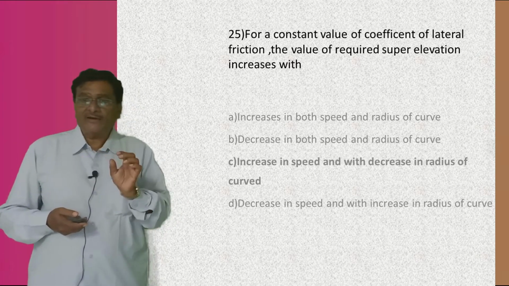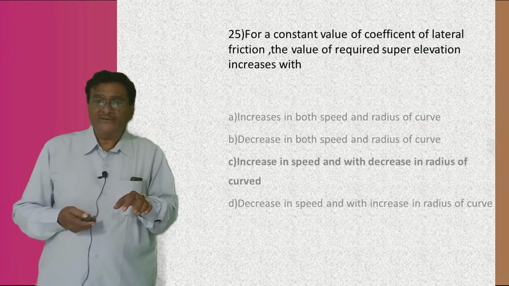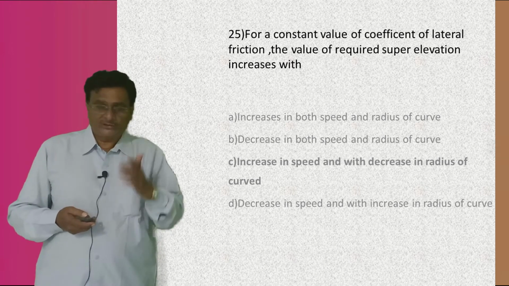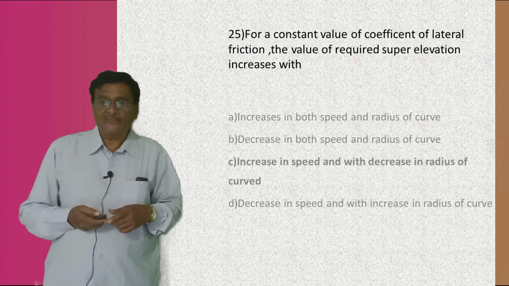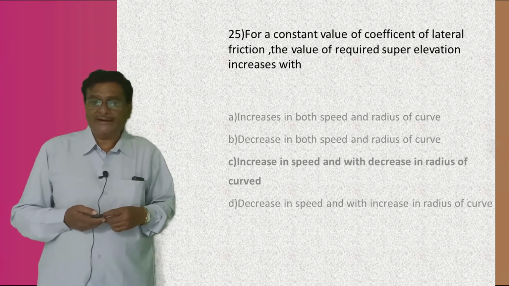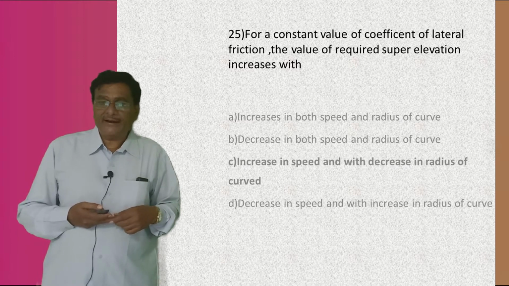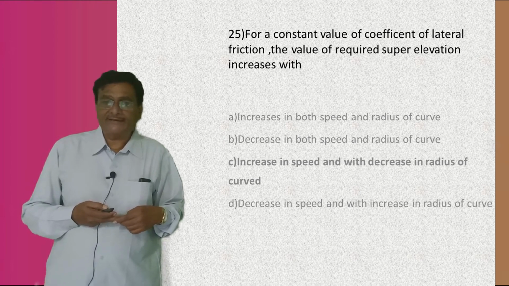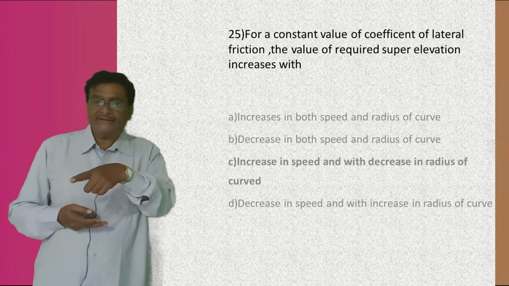The answers are four: increases in both speed and radius of the curve, then increase in speed with a decrease in the radius of the curve, and the fourth one is decrease in speed with an increase in the radius of the curve. The right answer is C, increase in the speed with a decrease in the radius of the curve.